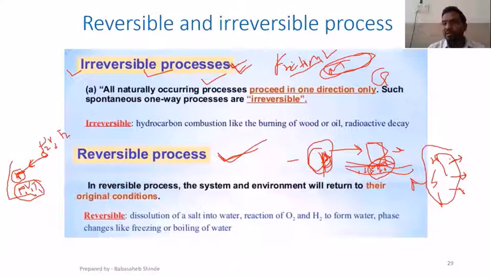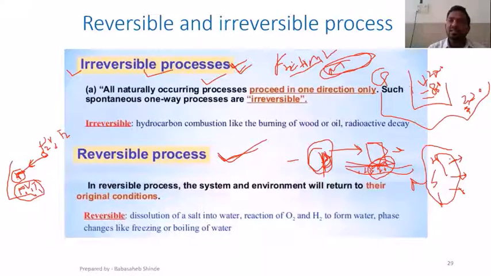Third one is transfer of heat through a finite temperature difference. If you keep a cup of coffee in the open atmosphere, suppose the temperature of this coffee is 80 degrees Celsius and the temperature of the atmosphere is 27 degrees Celsius. After a certain period of time, this temperature is going to drop to 27 degrees Celsius. And once this coffee has attained this atmospheric temperature of 27 degrees Celsius, naturally we cannot increase the temperature to 80 degrees Celsius again. We need to heat it up. But naturally this temperature is not going to increase, and that way the process becomes irreversible.